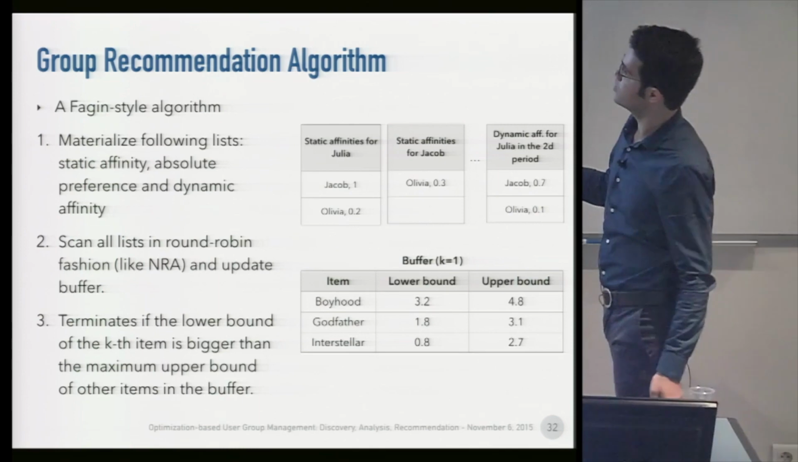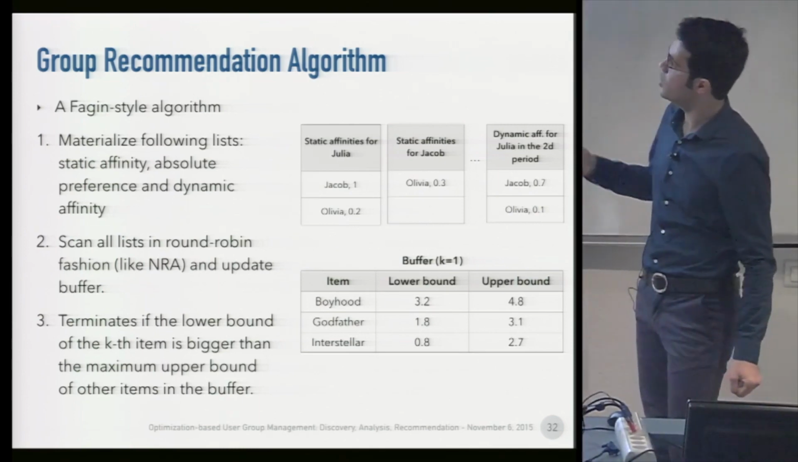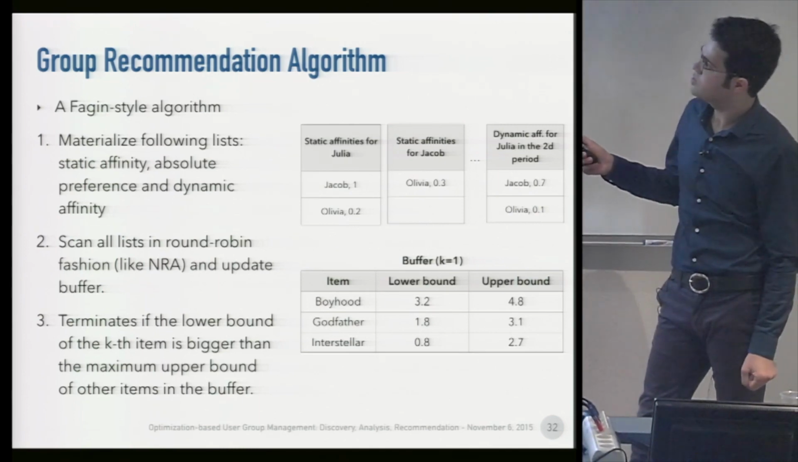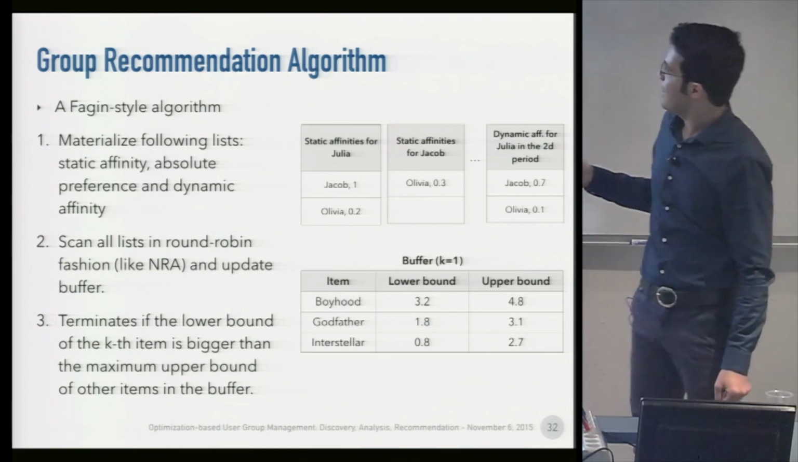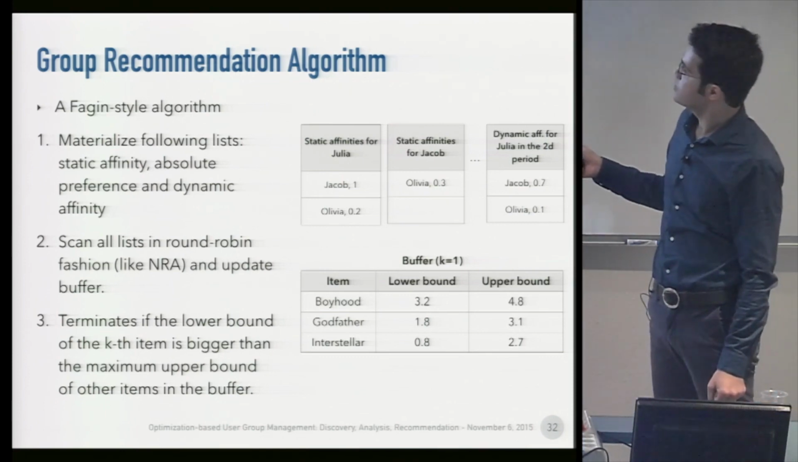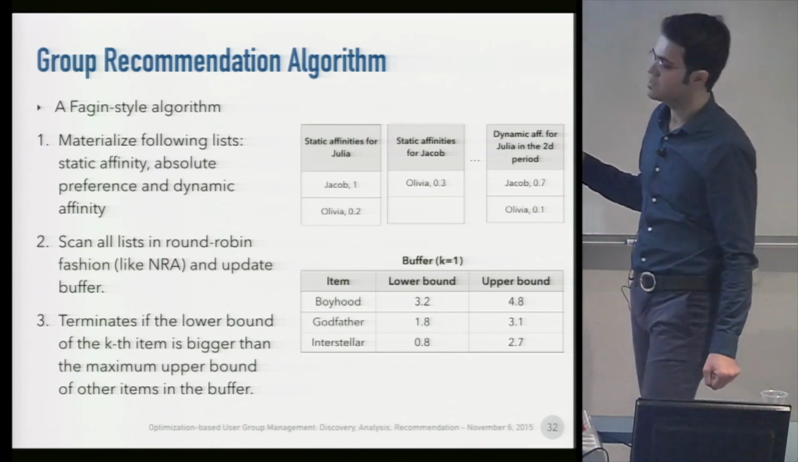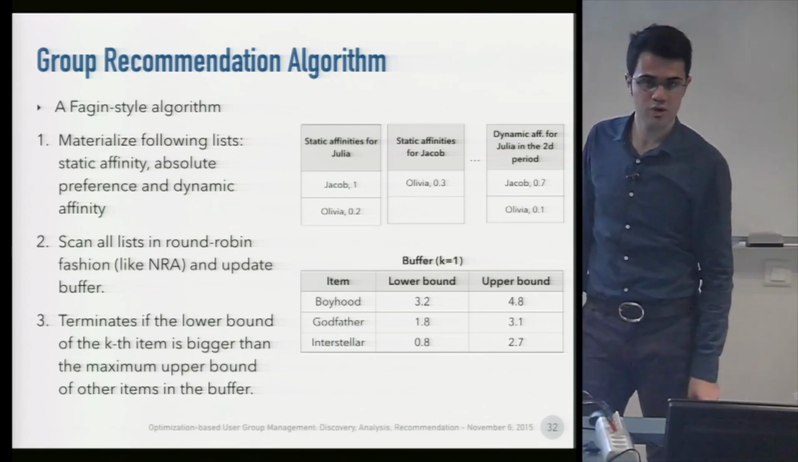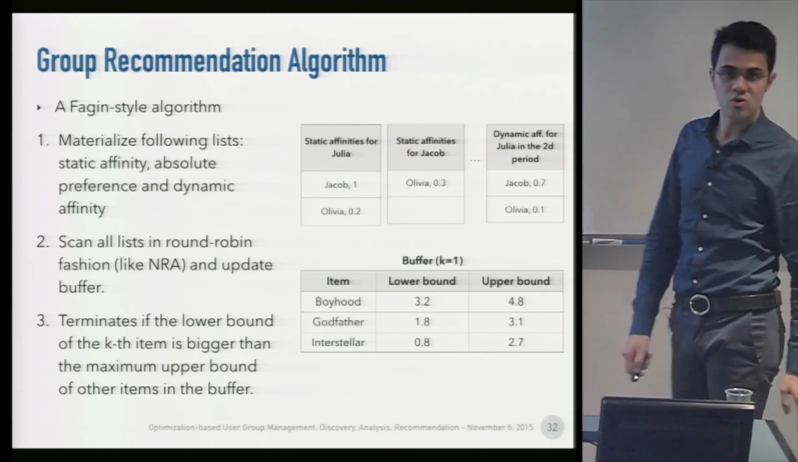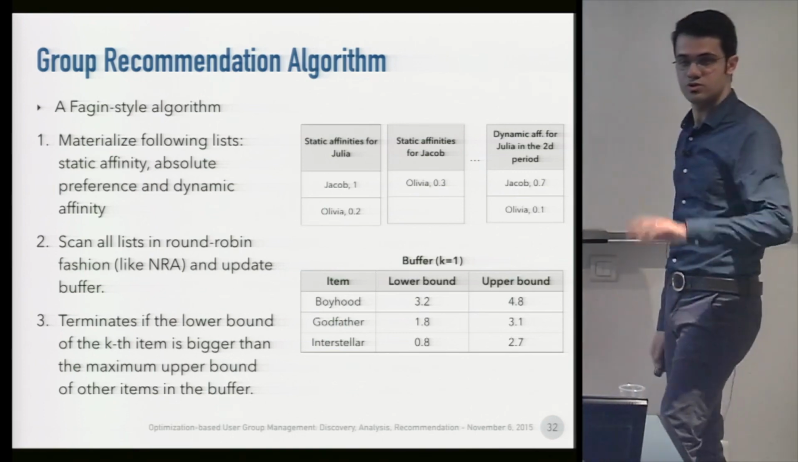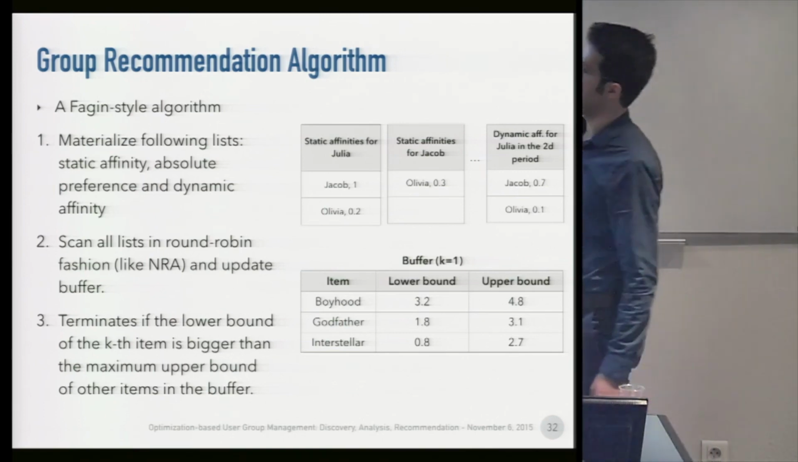So if this is the actual case of the buffer and k is equal to 1, the lower bound of the kth item is 3.2. The maximum upper bound for all other items is 3.1. So we can safely stop because we are sure that there are no other items to be introduced in the future to be inside the k items.